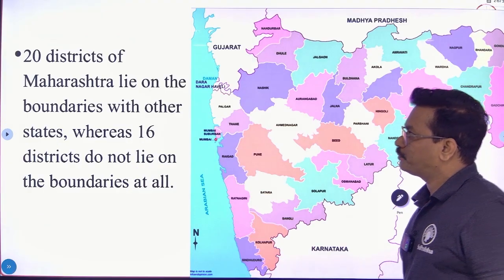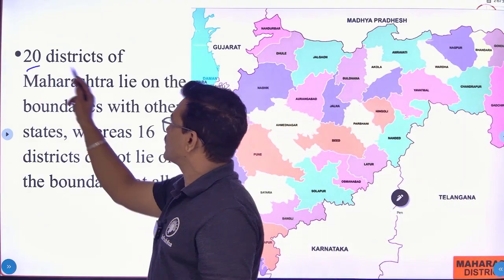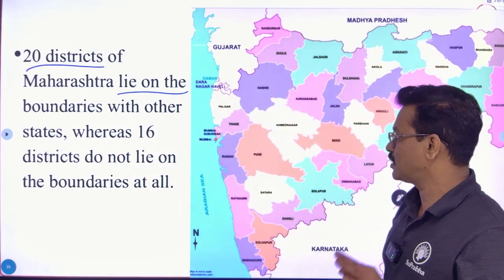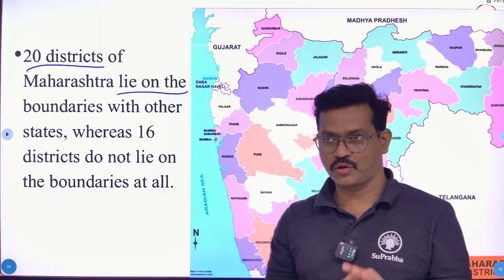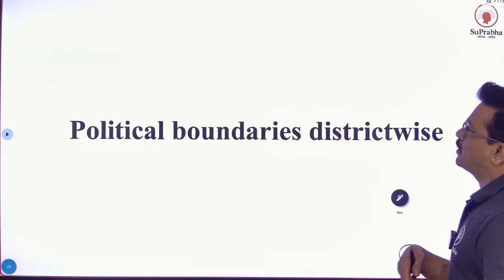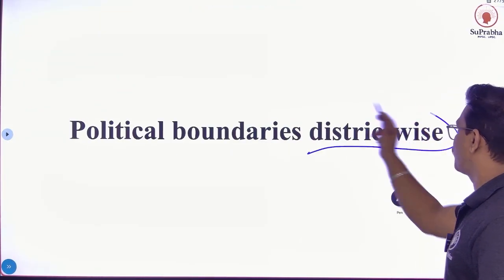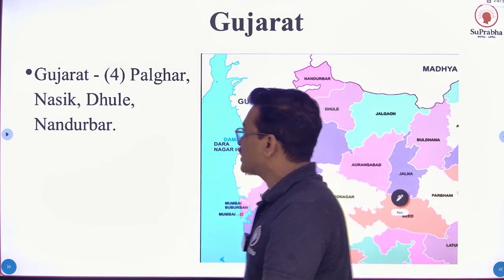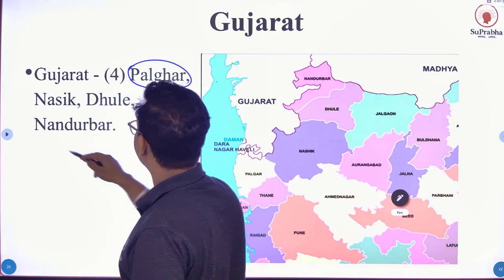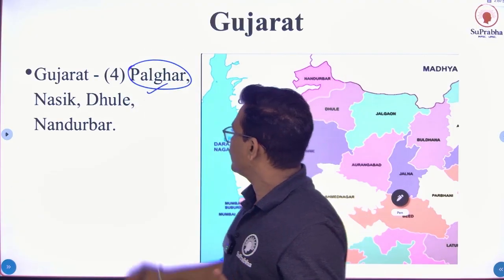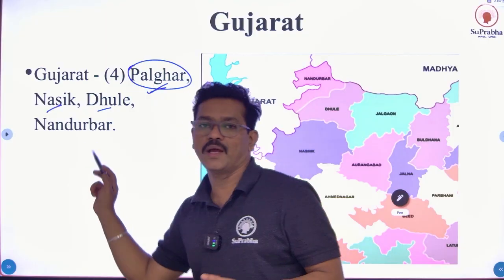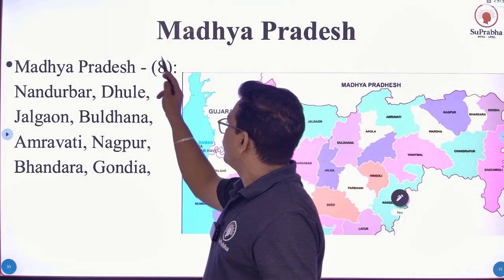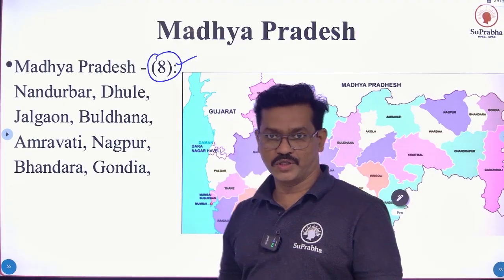So 20 districts of Maharashtra lie on the boundaries with other states, whereas 16 districts do not lie on the boundaries at all. So let's see the next point, political boundaries district wise. First, start with Gujarat. Gujarat state shares its border with Maharashtra's four districts: Palghar, Nashik, Dhule, and Nandurbar. Next, Madhya Pradesh.